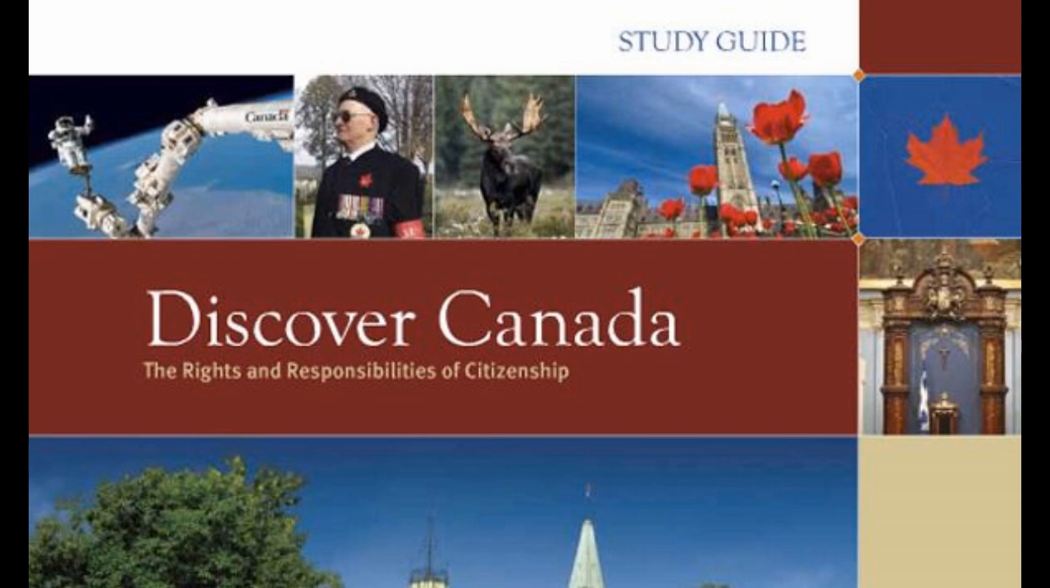In the Prairie provinces, Winnipeg is the capital of Manitoba, Regina is the capital of Saskatchewan, and Edmonton is the capital of Alberta. On the west coast, Victoria is the capital of British Columbia. In the Northern Territories, Iqaluit is the capital of Nunavut. Yellowknife is the capital of the Northwest Territories, and Whitehorse is the capital of the Yukon Territory.